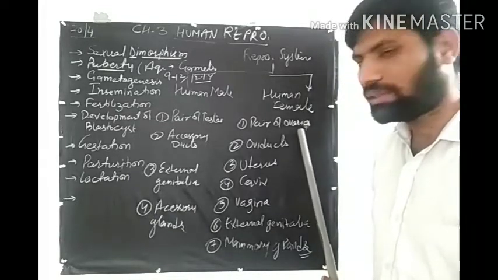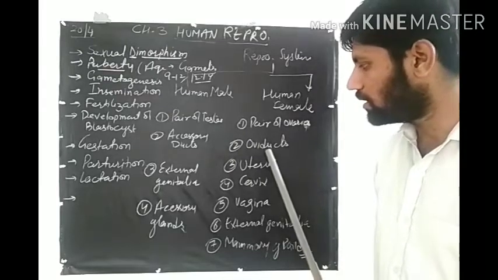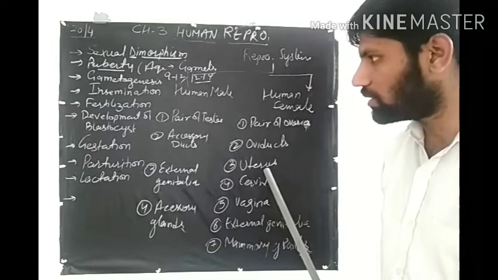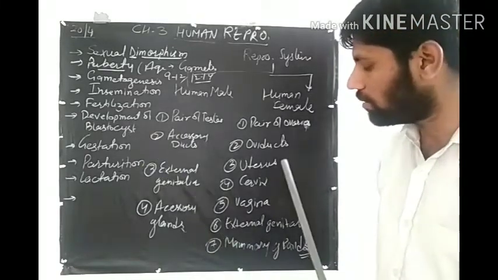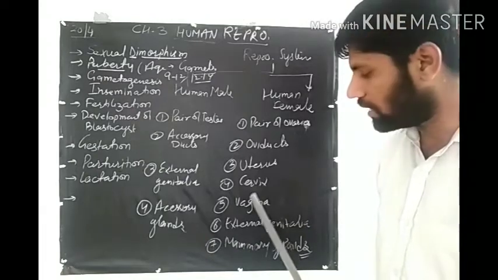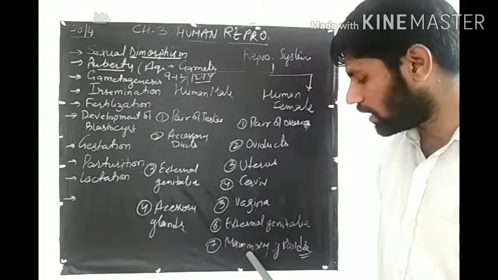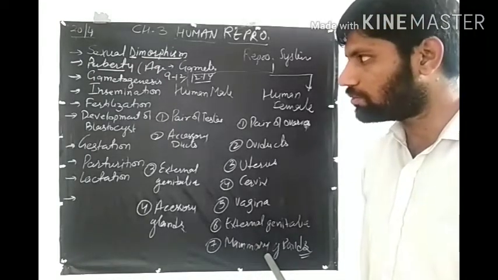Then in the human female there is a pair of ovaries, with the same function as testes; here they form the gamete. Then the oviduct, like the accessory duct, helps in transfer. Then the uterus is the site of implantation, or blastocyst development. Then the cervix is a canal, then the vagina is the birth canal, then external genitalia and mammary glands for feeding the milk to the baby.